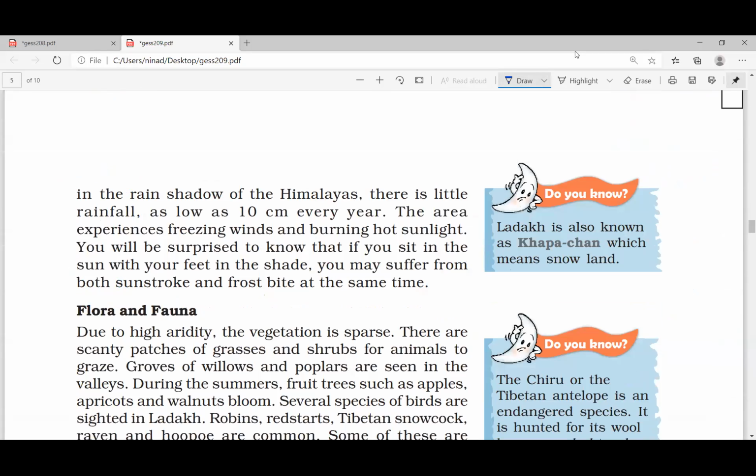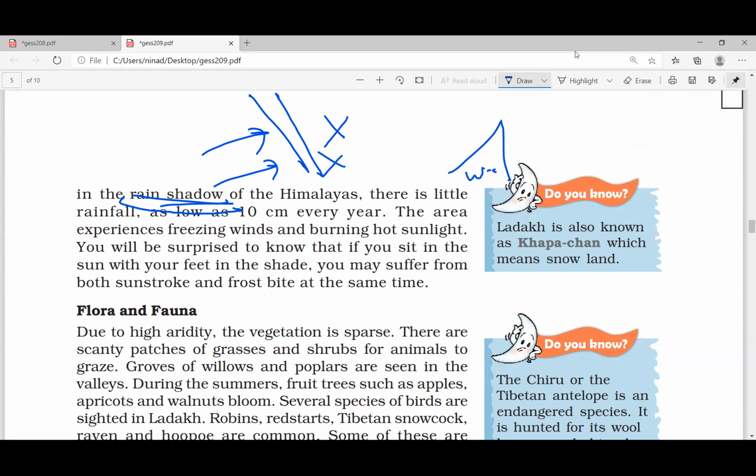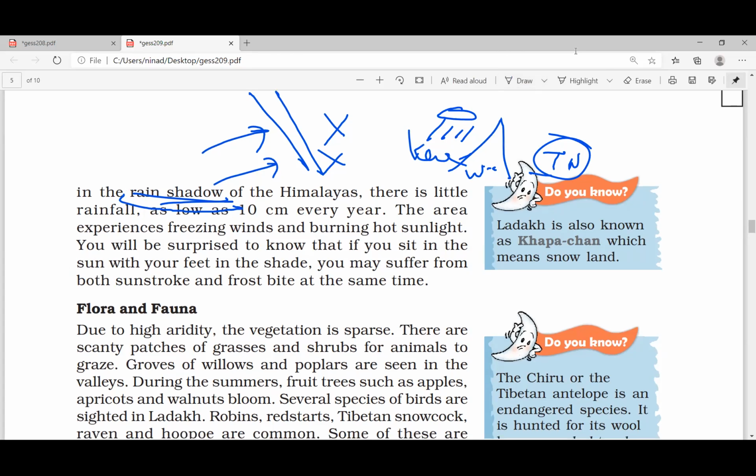Already I told you why they are not having rainfall, because they are found in the leeward side or rain shadow regions of the Himalaya. That means this is blocking. The monsoon winds cannot pass on the other side. A similar example I can give you: Western Ghats is there. Kerala receives rainfall, whereas Tamil Nadu does not get rainfall, because it's the same thing. Rainfall will be completely exhausted in the Kerala part of the Western Ghats.